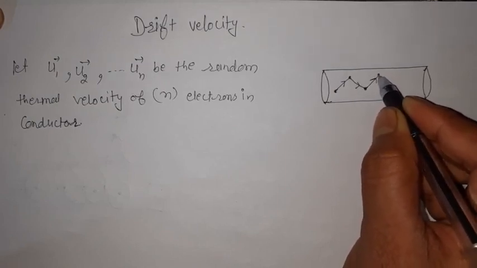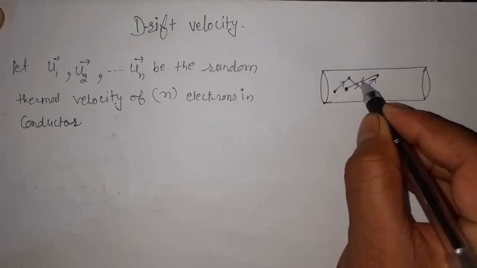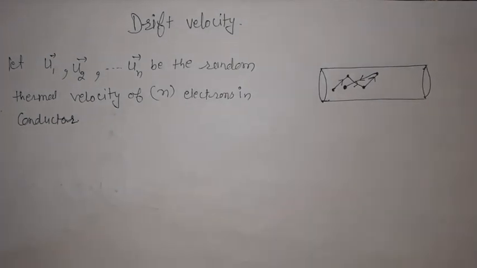Due to this random motion, they do not have any definite direction, and therefore there is no current.